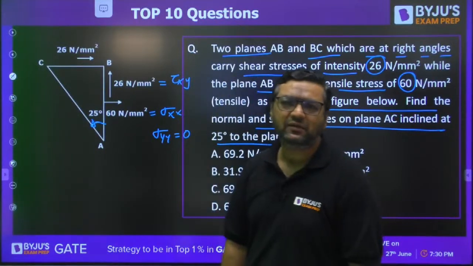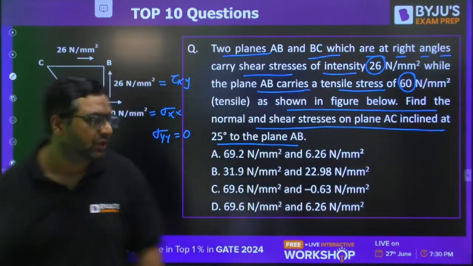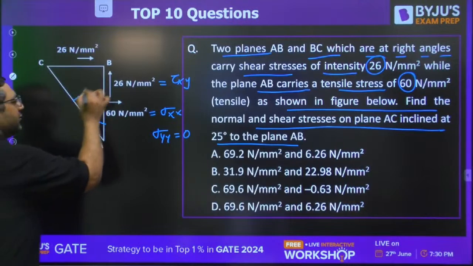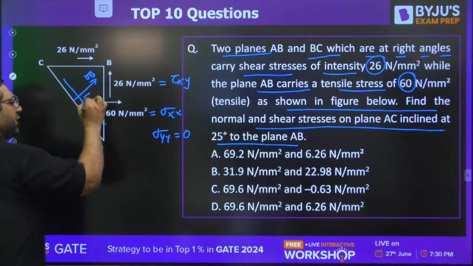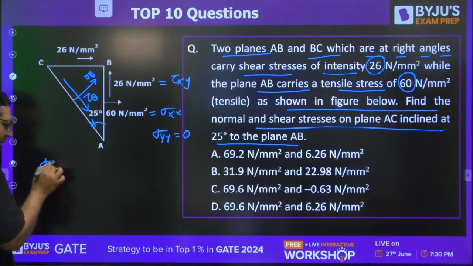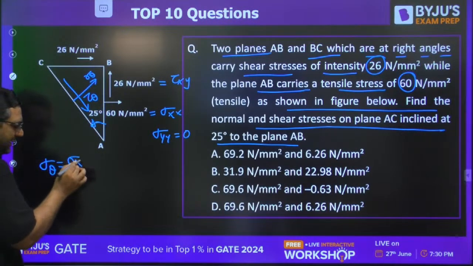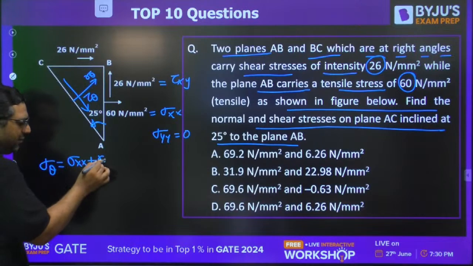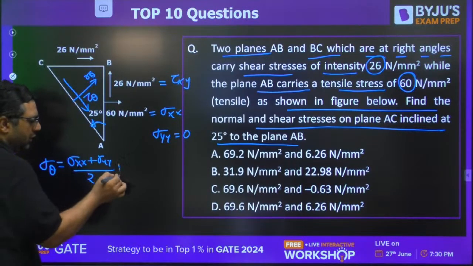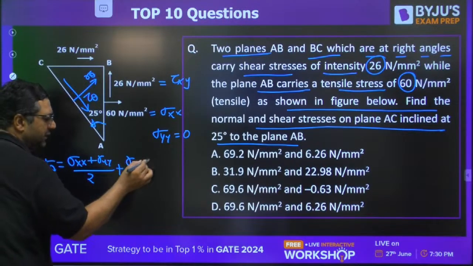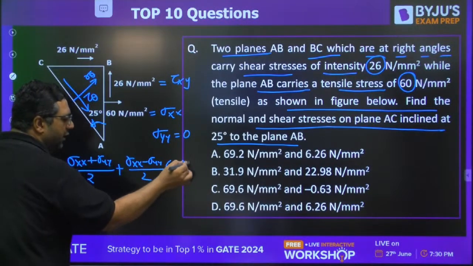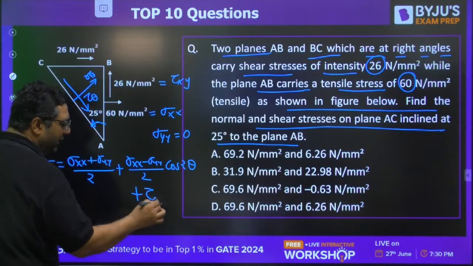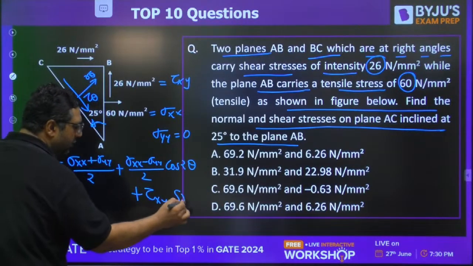For this case, we have already derived the expression. Some normal stress sigma theta will be coming, and some shear stress tau theta. The sigma theta formula is sigma xx plus sigma yy by 2, plus sigma xx minus sigma yy by 2 cos 2 theta, plus tau xy sin 2 theta.